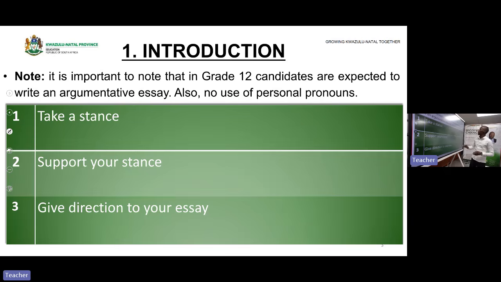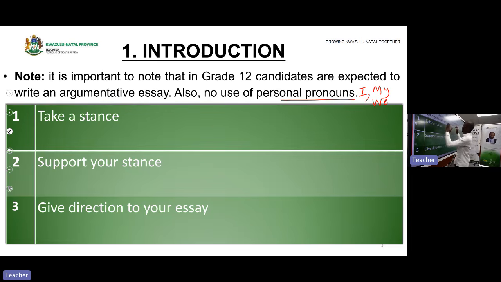I hope I'm clear. Also note that in a history essay, you do not use personal pronouns. Don't use I, don't use my, don't use we. You don't use personal pronouns.